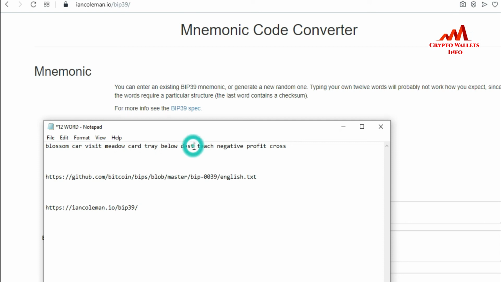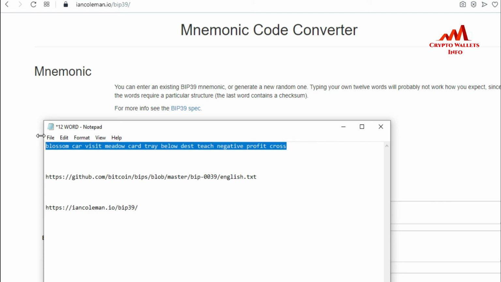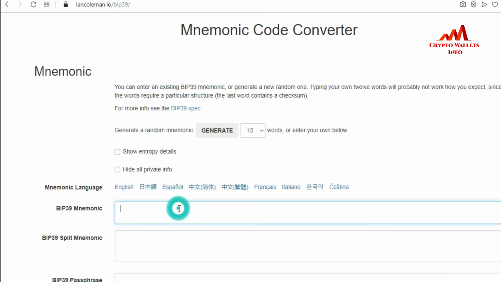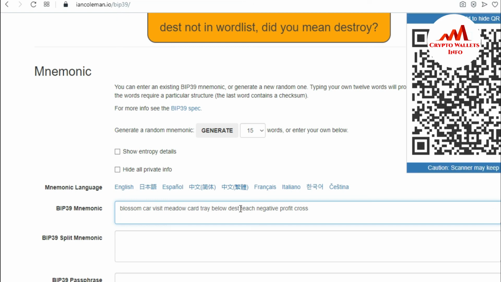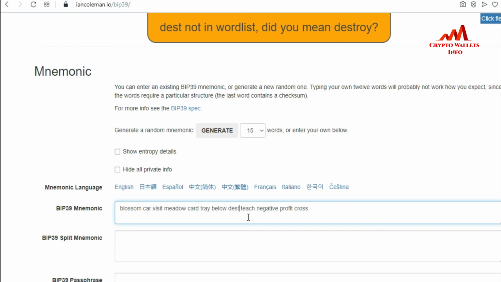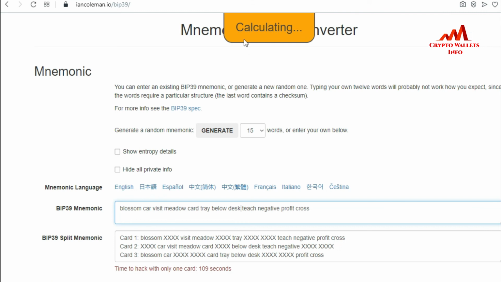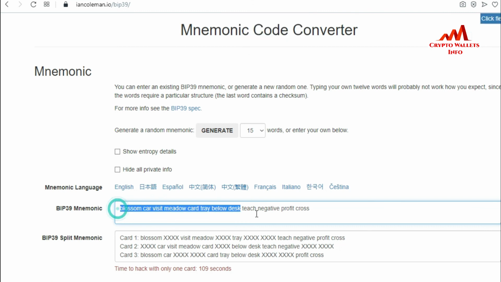You can see here I entered a wrong word. This word is desk, but I entered T. Just copy all my 12 phrases from my notepad file and paste here. You can see here: DEST not in word list. Do you mean destroy? So the system is asking whether I was trying to enter destroy or dest. So desk is the wrong word, so I'm going to correct that, T to A. Now you can see it is collecting data, which means my 12 phrase is 100% correct.